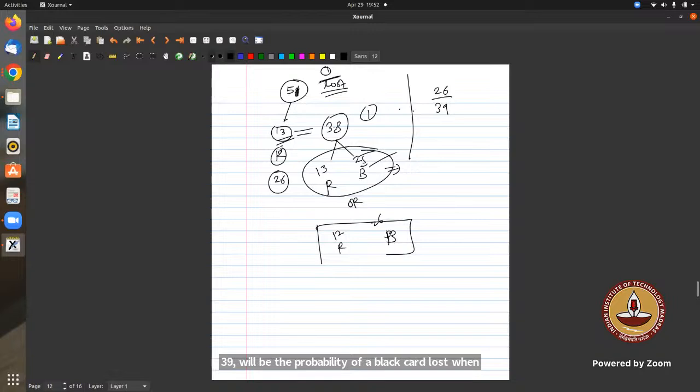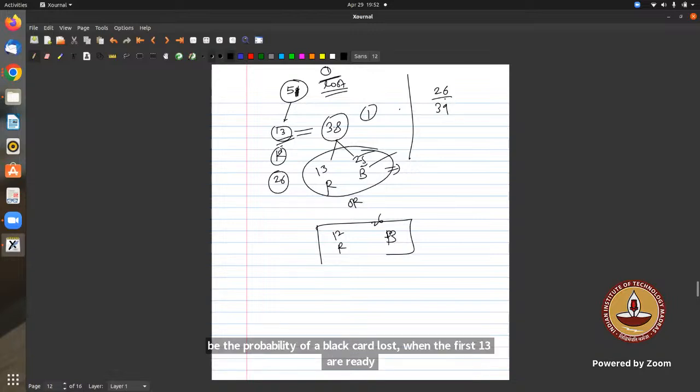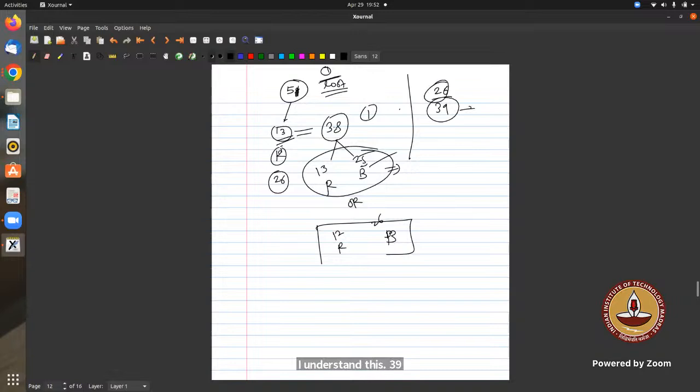Okay. Why 26? No, first 13 I understand. This 39 number I understand. What is 26? Yeah, 26 because we are taking all the cards. We have assumed first all the cards. Now 13 cards, we knew that they are red. So now the probability that one card is lost will be out of the remaining 26 black cards out of 39. So 26 upon 39 is the probability that one black card is lost when the first 13 cards seen are red.